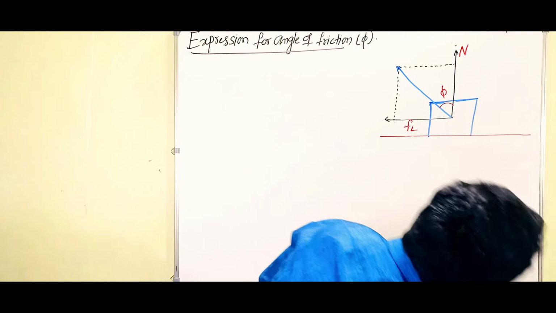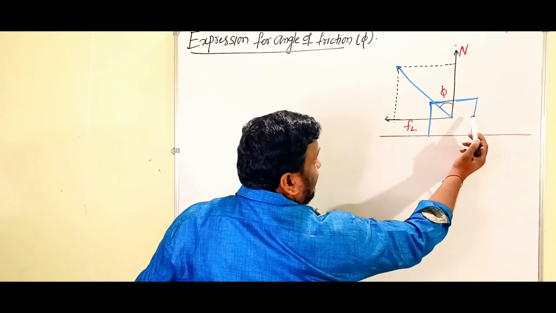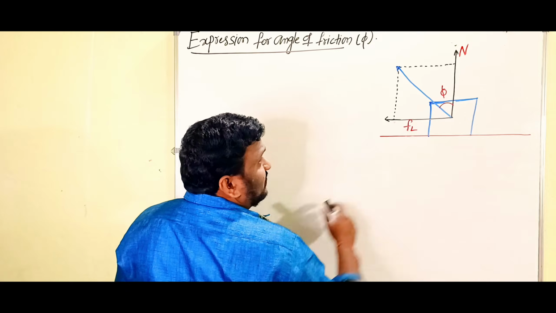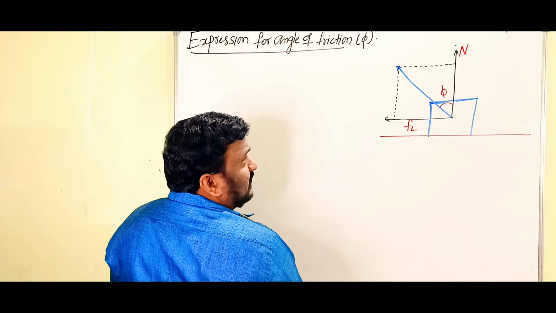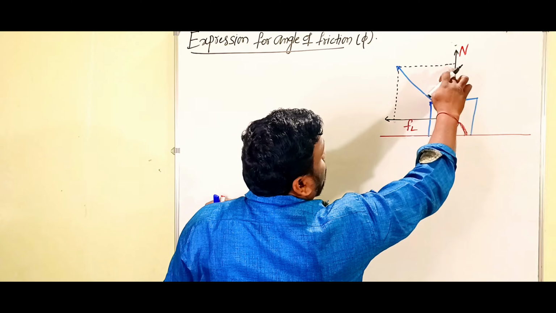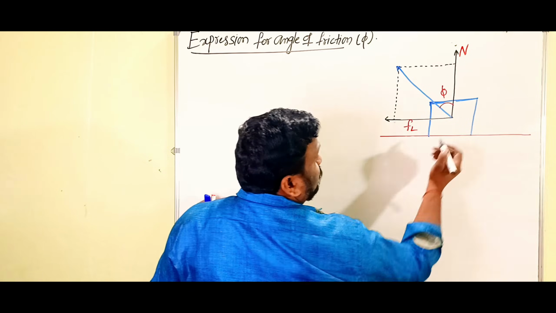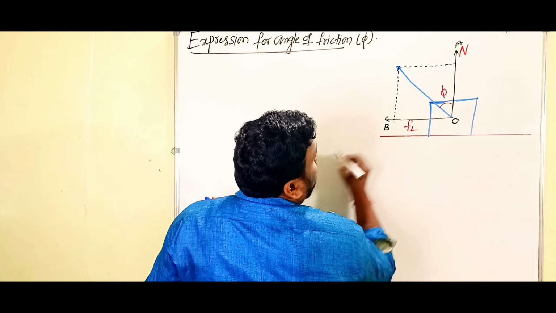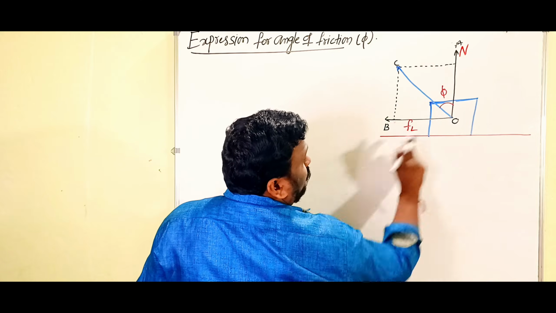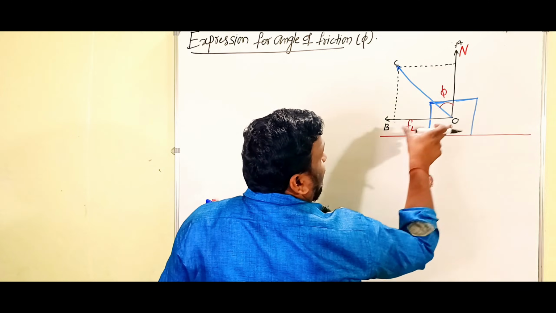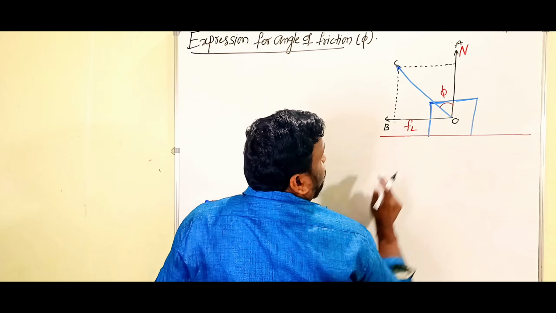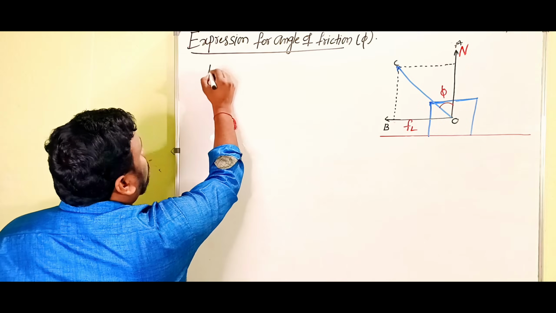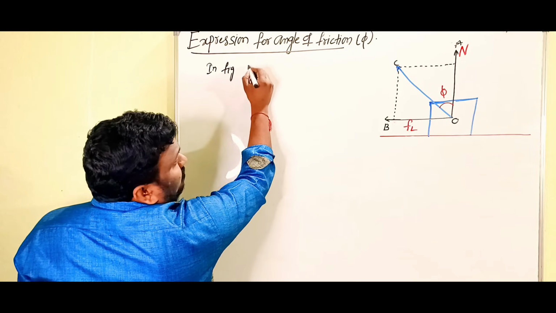As usual, this is the horizontal surface and this is the body. On that body the normal force is acting and limiting friction is acting. What is the angle of friction? So we draw two normals like this. Clear, children? Now I am showing that this is O, this is A, this is B and this is C. OC is the resultant of OA and OB. That makes some angle phi with the normal force. That phi is what we call the angle of friction.